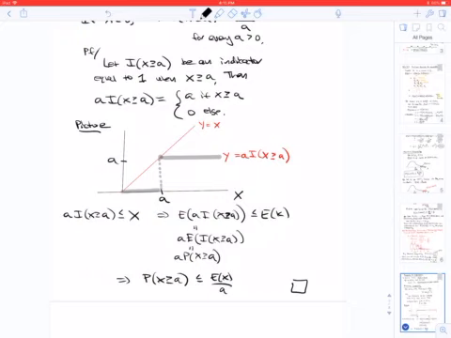What that tells us is that a times the indicator is less than or equal to X. Applying expectation on both sides, we get Markov's inequality right away, because we can pull out the a, and the expectation of the indicator is the probability that X is greater than or equal to a, and voila.